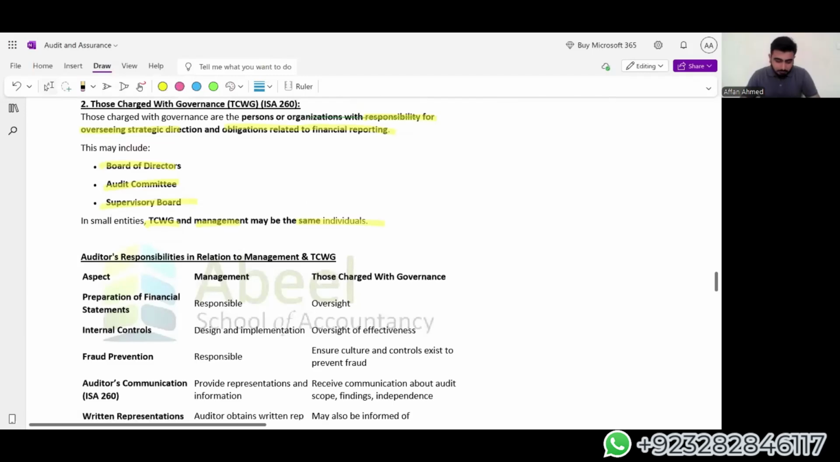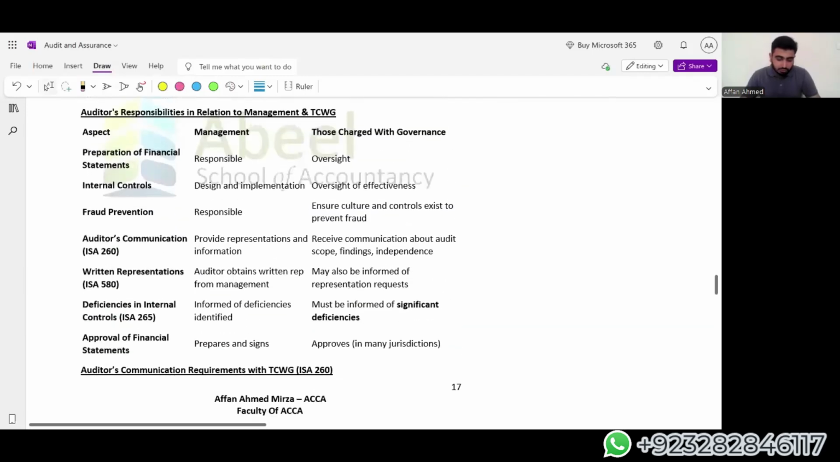Okay. Moving on, responsibility in relation to management and TCWG. Preparation of financial statements is the responsibility of management, and oversight responsibility is TCWG's. Internal control design and implementation is the requirement for management, and the responsibility for TCWG is oversight and effectiveness. Fraud prevention: management is responsible for fraud prevention, but the TCWG has to develop a culture from the top and make sure the controls exist to prevent fraud.